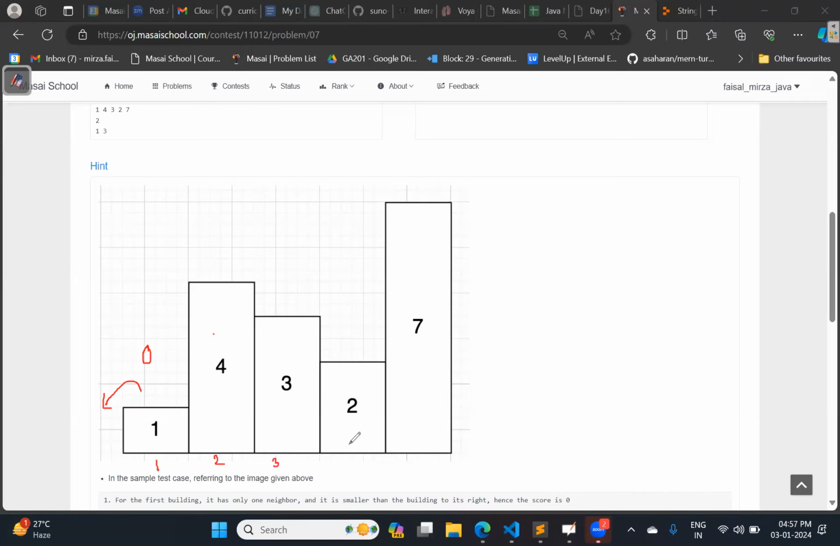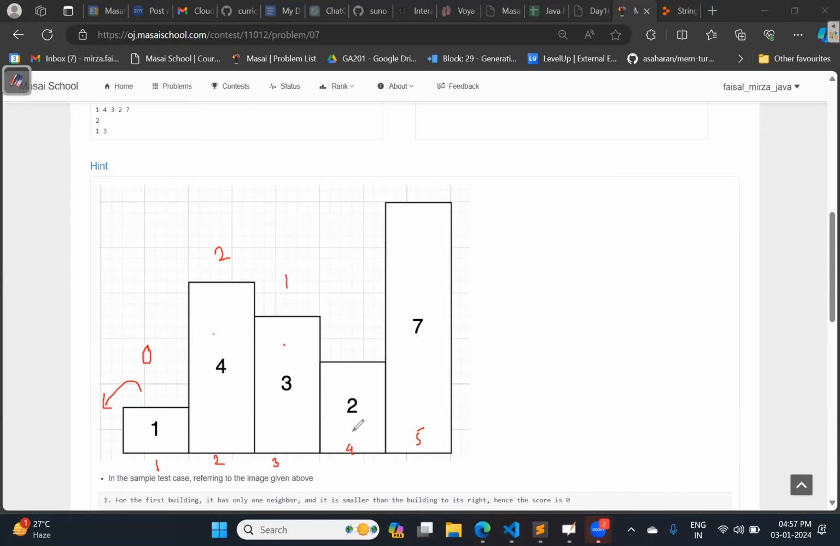Similarly, if we come to building number 2, so this is 1, this is 2, this is 3, this is 4, this is 5. So for building number 2, is it greater than the building to the left, and greater than the building to the right? Yes. So how many points will it get? 2 points. Okay. See building number 3. It is lesser than building number 4, greater than building number 2. So it will get 1 point.